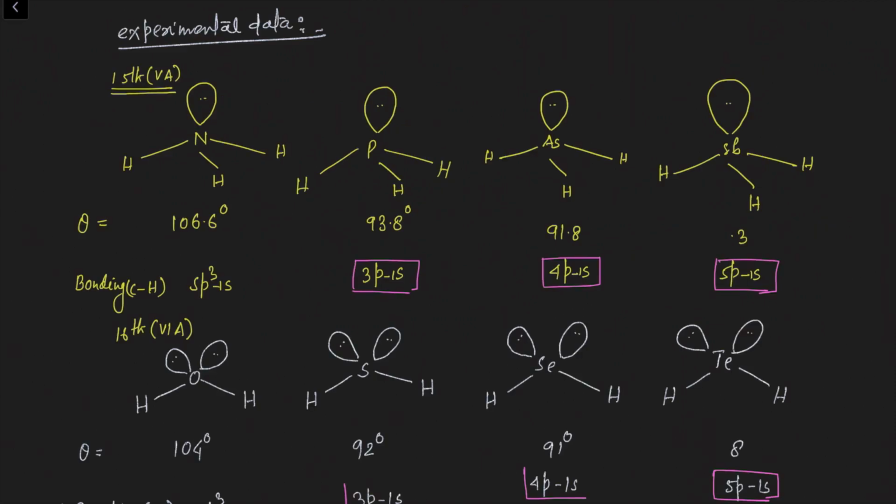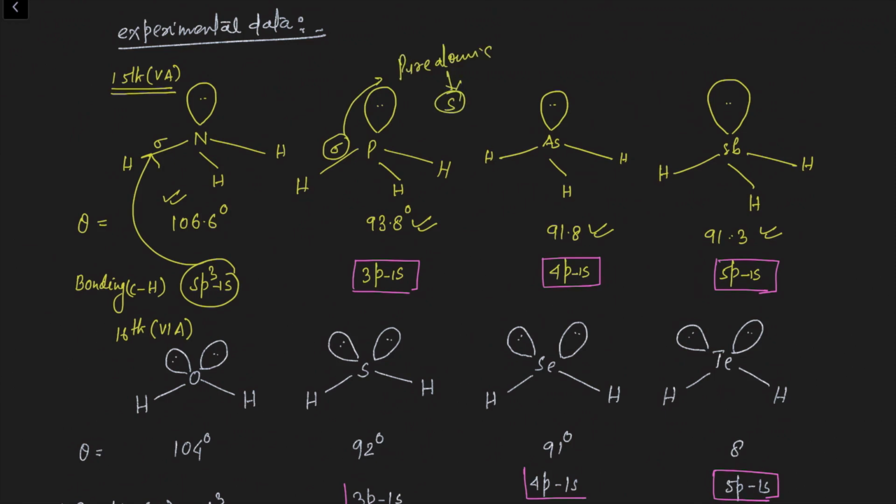So this is the experimental data. Now check the experimental data. The bond angle in ammonia is this. This is the bond angle of phosphine, this is arsine, this is stibine. Now check the bonding nature of this N-H bond, the central atom to surrounding atom bond. Here it is sp3. This sigma bond is formed by the overlapping of an sp3 and a 1s orbital. But in the rest of the hydrides, this sigma bond is formed by the overlapping of a pure atomic orbital with the s orbital of hydrogen.